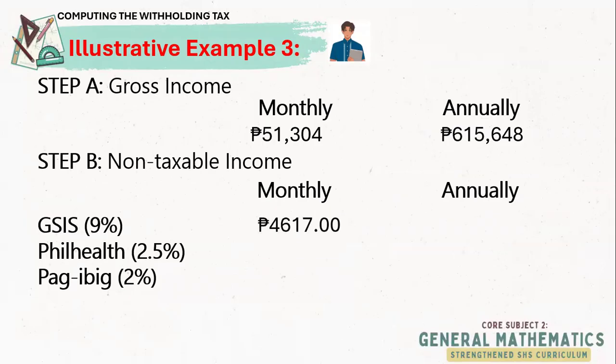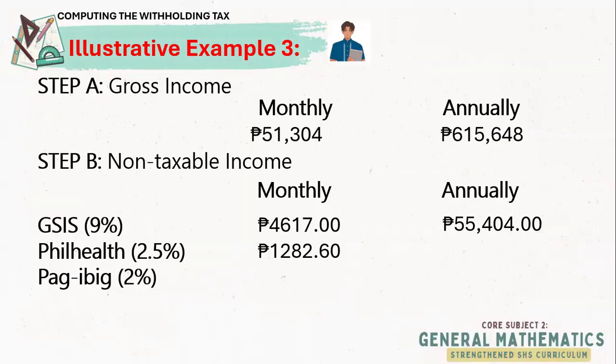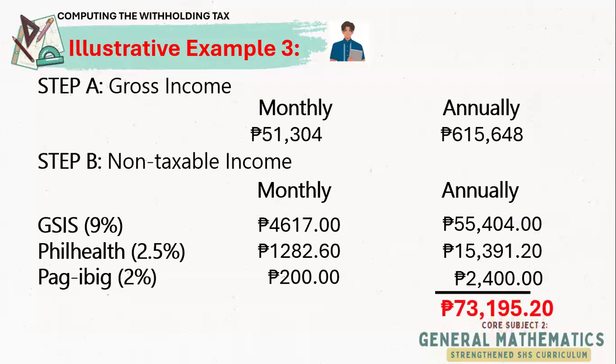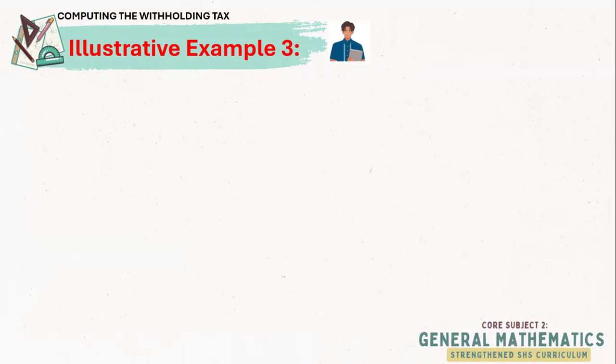So we have the GSIS rounded off to the whole number. And then the PhilHealth, nearest centavos. And then for the Pag-ibig, it's always 200. So we have the total annual non-taxable income, which is 73,195 and 20 centavos.